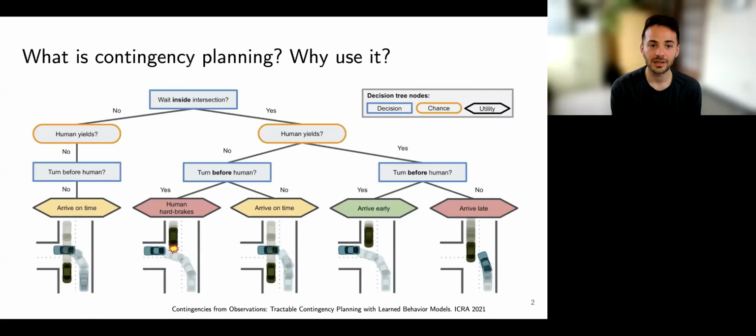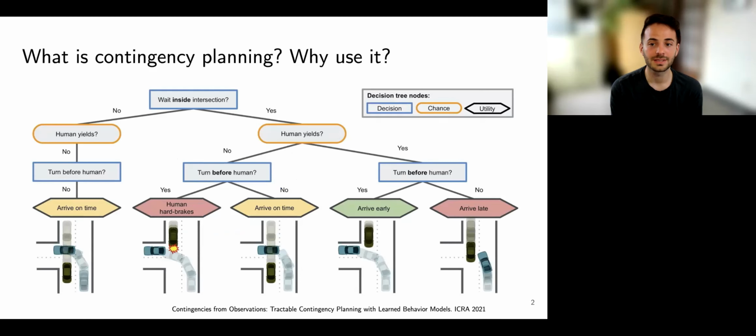What is contingency planning? Contingency planning allows for a robot to consider its ability to react in the future when deciding what to do now. This decision tree represents an autonomous driving scenario of possible sequences of robot and human decisions when a robot is trying to make an unprotected left, in which it does not have the right of way in the intersection and must wait for the oncoming car to either pass or yield before turning.